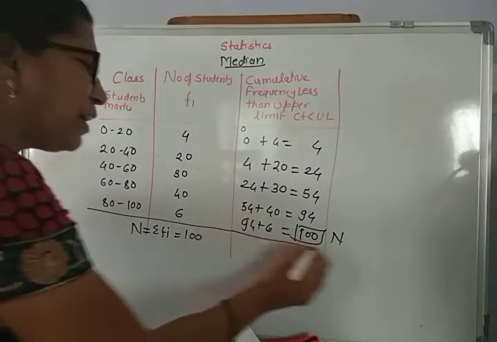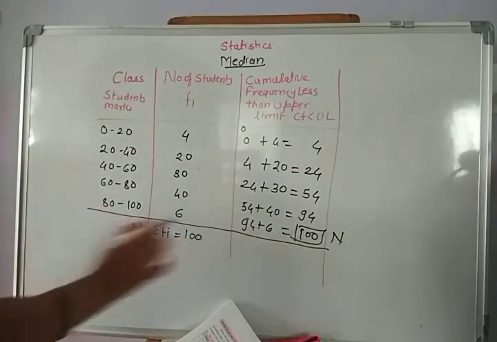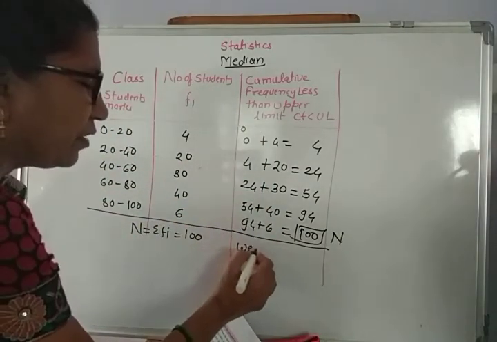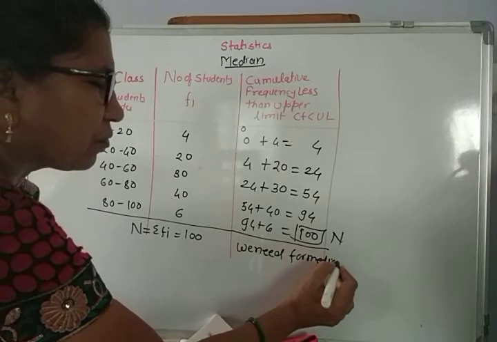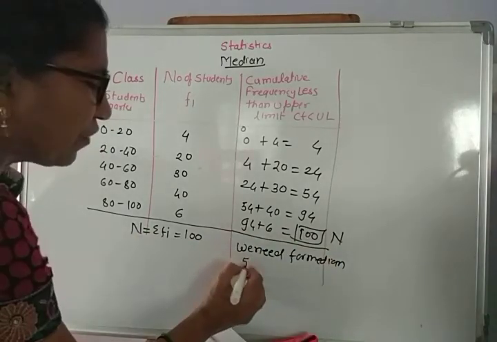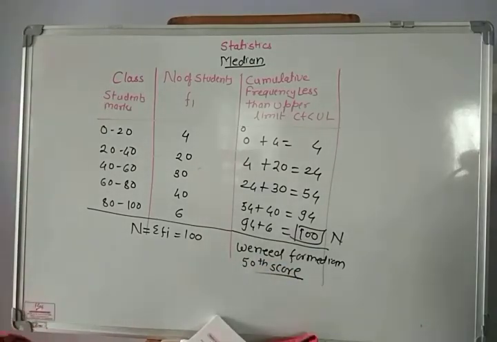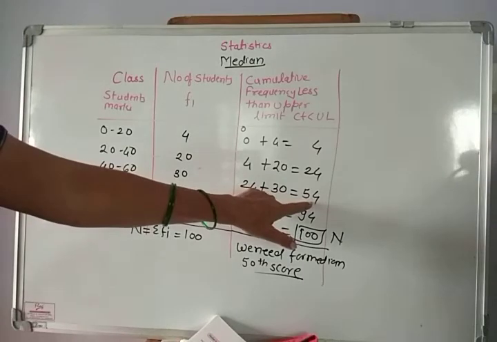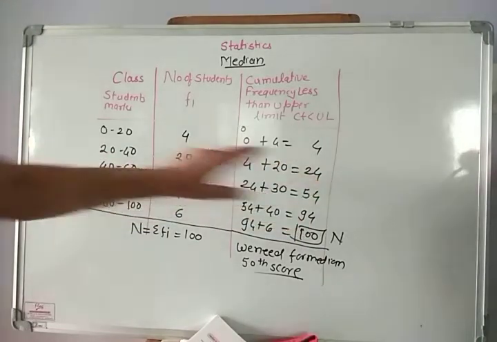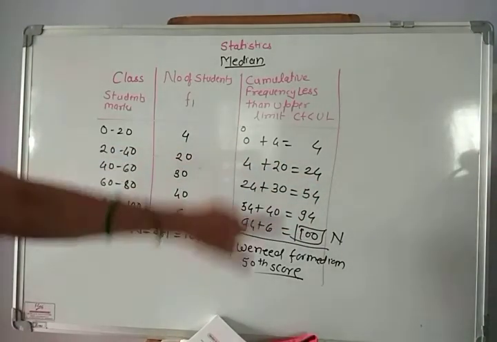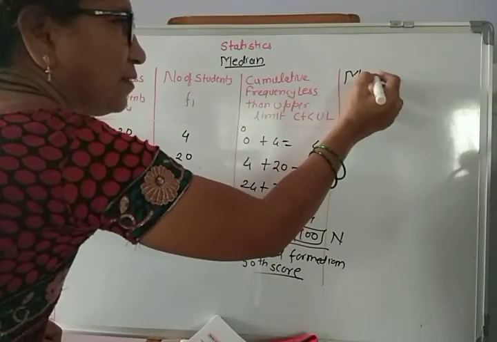Now we want the median, which means if we arrange the marks of all students in ascending order, for the median we need the 50th score. What will be the 50th score? We can see that 54 scores are less than 60 and 24 scores are less than 40. That means this 50th score belongs to this class. That means the median class is here.